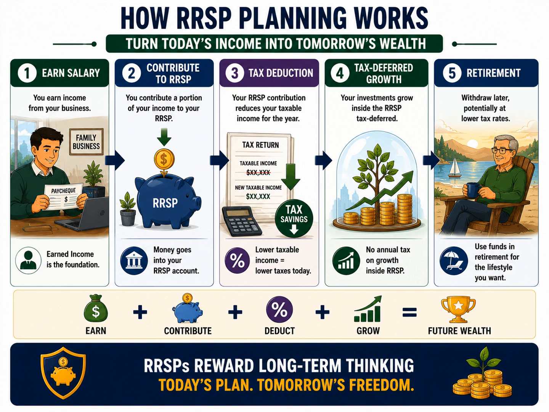One reason advisors often like RRSP planning is that withdrawals may occur during years when the individual is in a lower tax bracket than during their peak earning years. While every situation is different, this creates another potential planning advantage. The formula shown at the bottom of the slide summarizes the entire strategy beautifully. Earn, contribute, deduct, grow, create future wealth. Each step builds on the previous one, and together they create a system that rewards long-term planning and discipline.